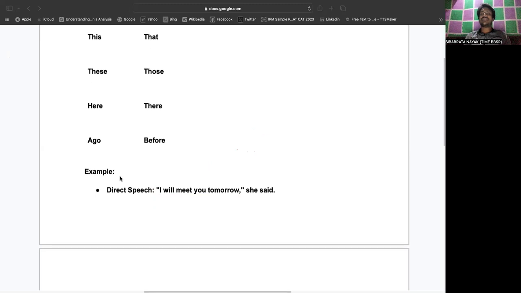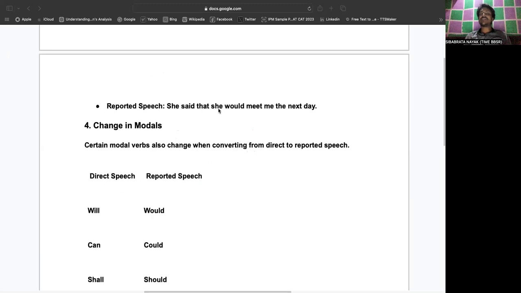Look at it: she said that she would meet me the next day, isn't it? As it is in the past tense, we need to observe whether the reporting verb is in a present tense, past tense or future tense, and on the basis of that, we change it into the particular tense. She said that she would meet me the next day.